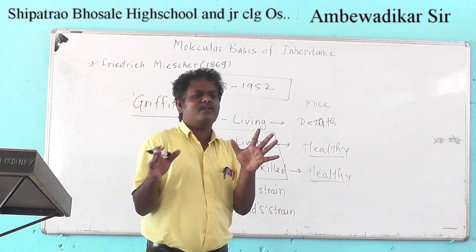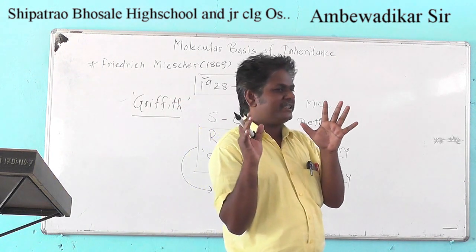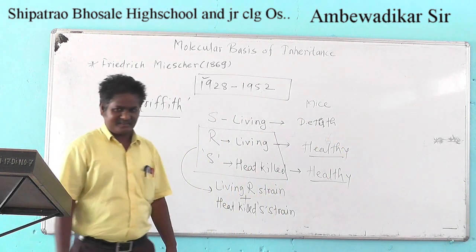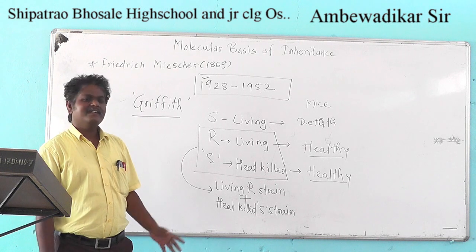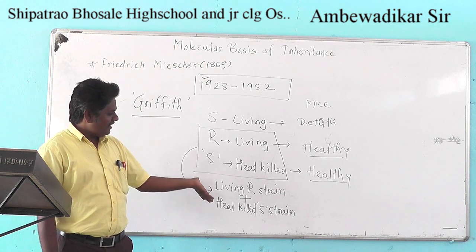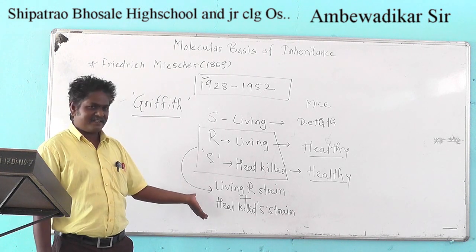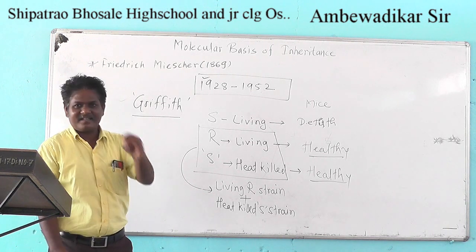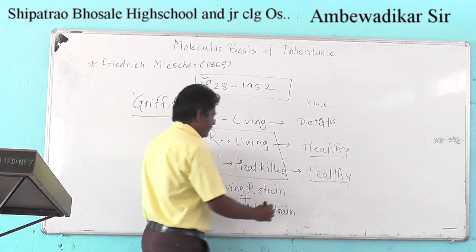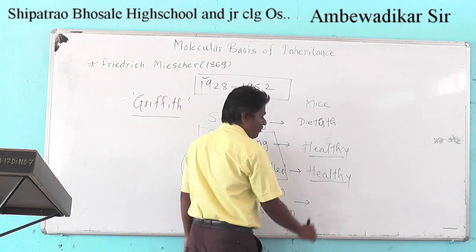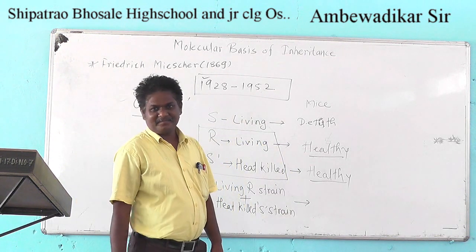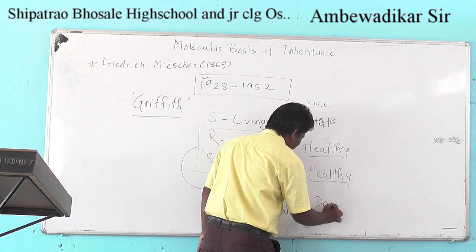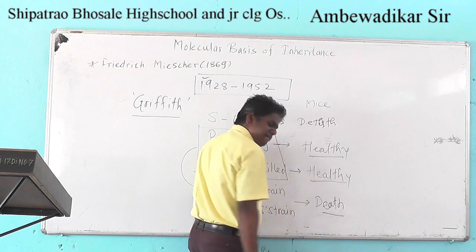It was a more astonishing thing which was studied by Griffith. Griffith came to know that when living R strain and heat killed S strain are both injected together, the mice got pneumonia and the mice died. How is it possible?